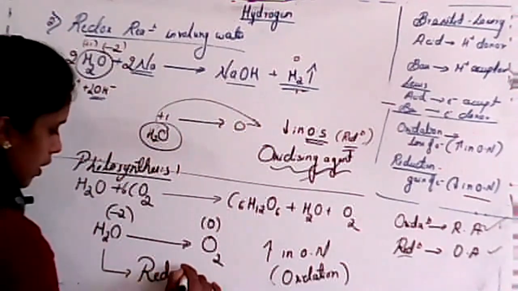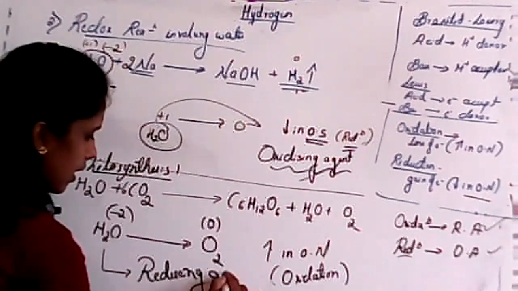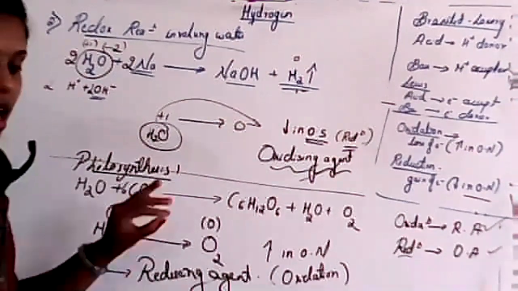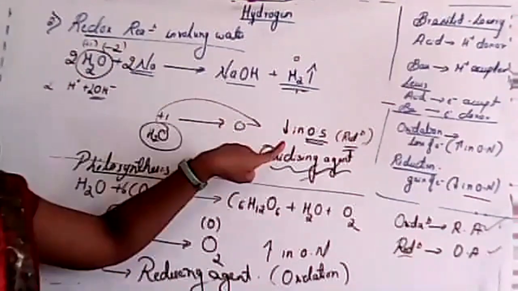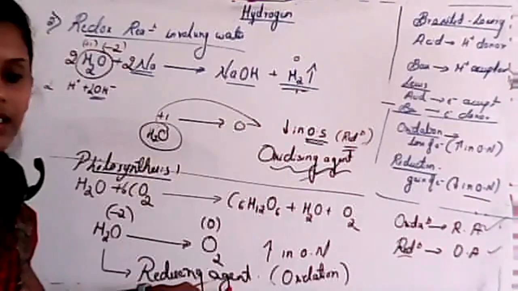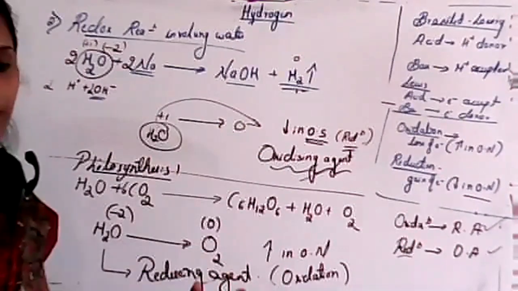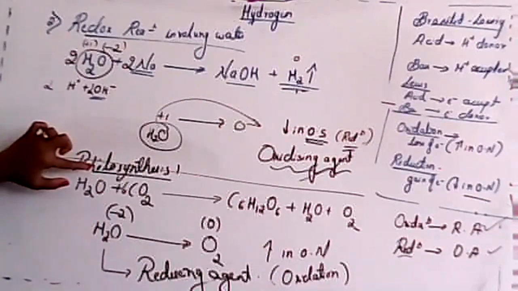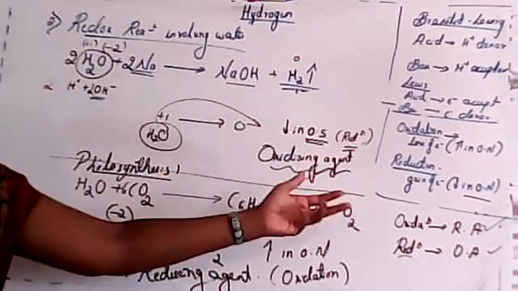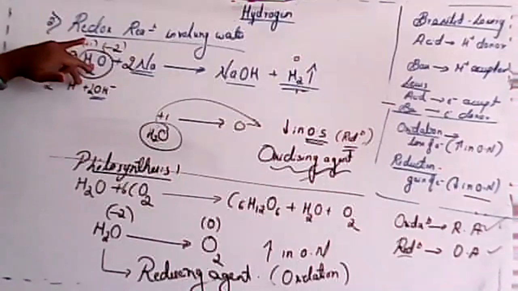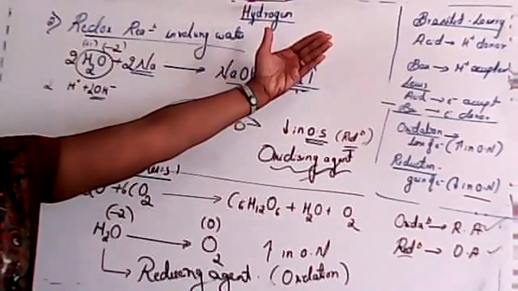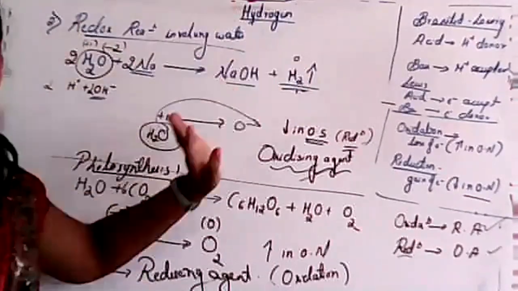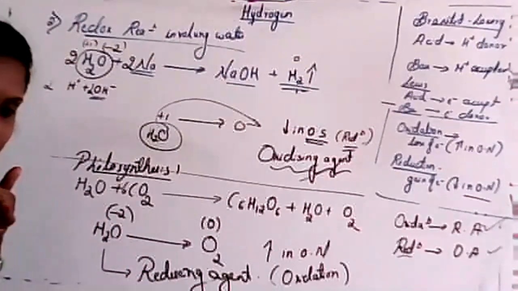So this one is the reducing agent. Is this clear, students? So that means water can act both as an oxidizing agent and a reducing agent depending upon the type of reaction. This is photosynthesis, where water is oxidized to oxygen, and in this other case water is hydrogenated, or reduced to hydrogen. Is it clear, students?